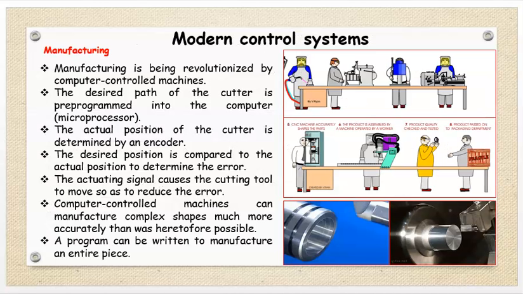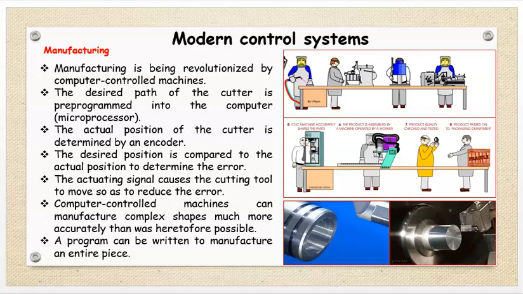Now we will see some modern control systems which are used in practical applications. First application is manufacturing. Manufacturing is being revolutionized by computer controlled machines. The desired path of the cutter is pre-programmed into the computer, that is, in the microprocessor. The actual position of the cutter is determined by an encoder.